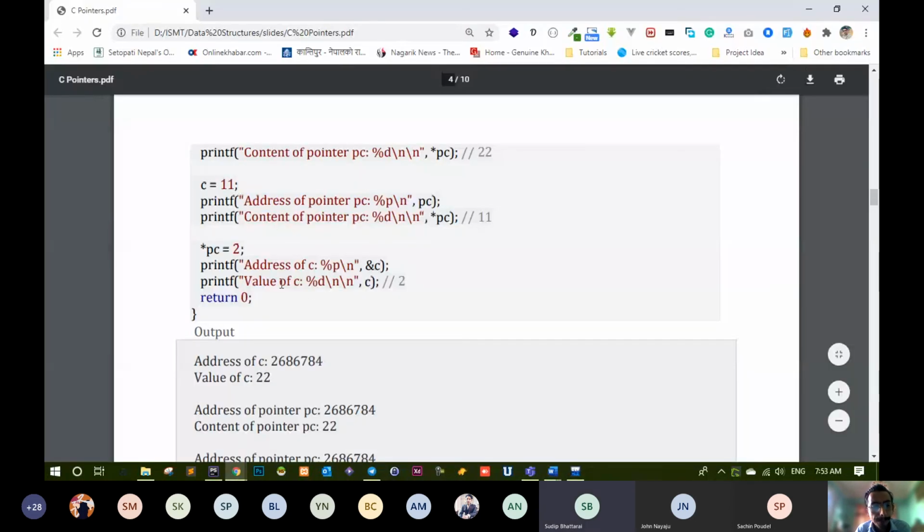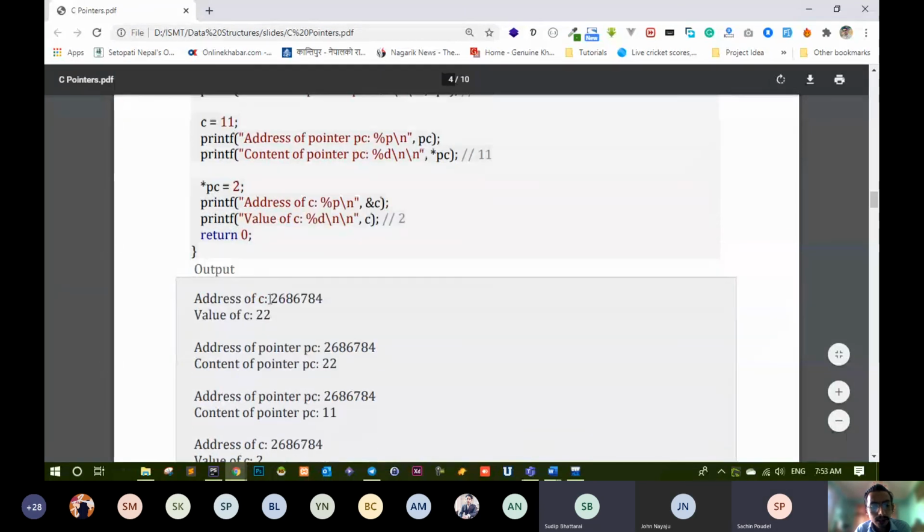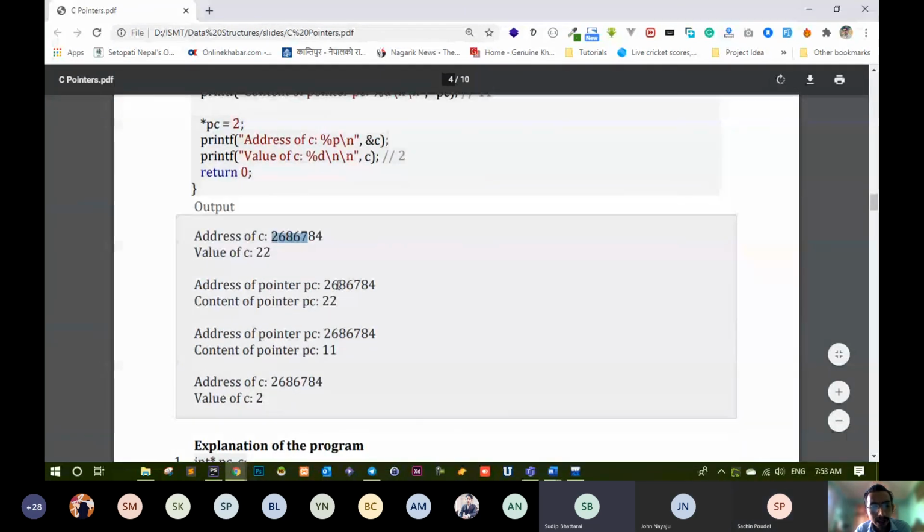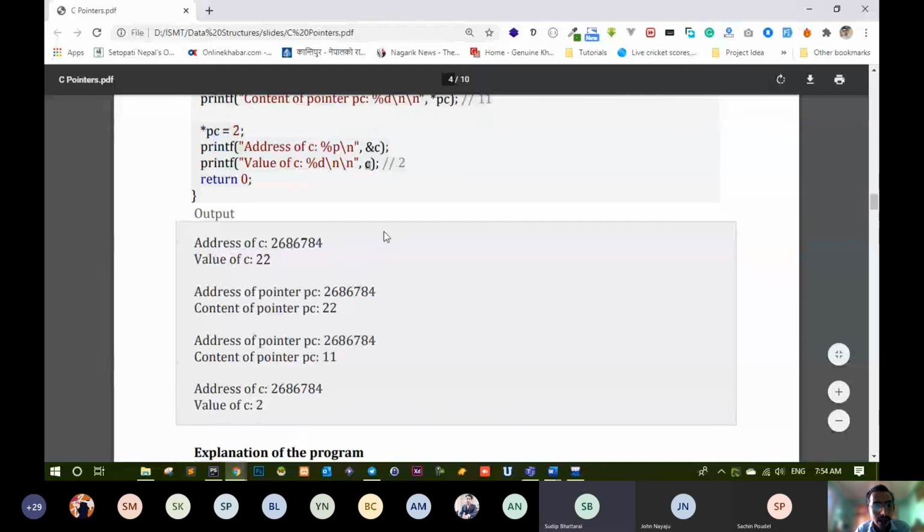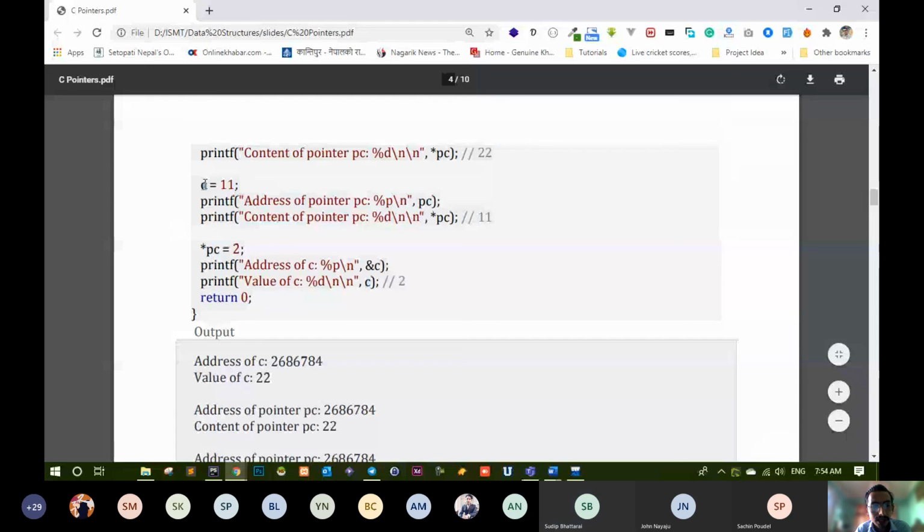बुझिन्छ हैन यो? Is that clear? To see as an output, all the addresses are same. Wherever you have changed the value, it won't affect. But the value will be changing like this. Similarly, asterisk PC ma change gara, it will change C as well. And if you are going to change C, it will also change asterisk PC as well, because these are the copy of each other.